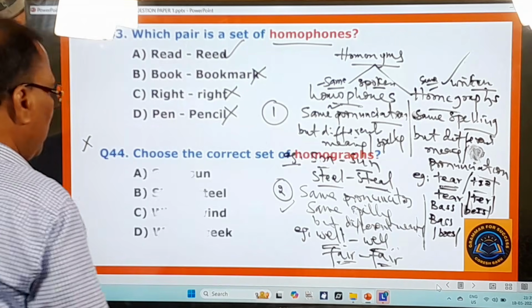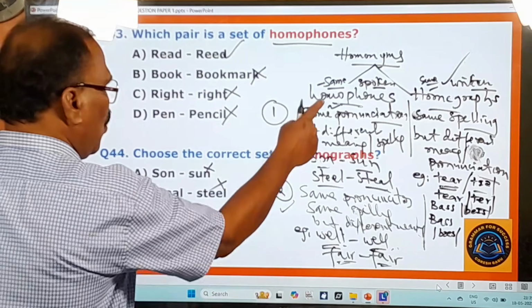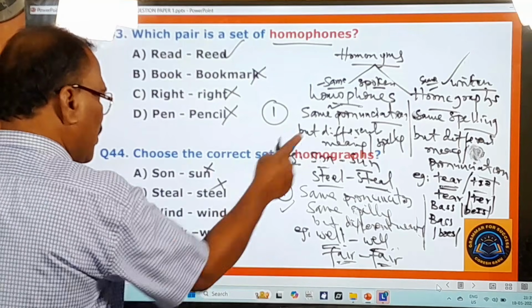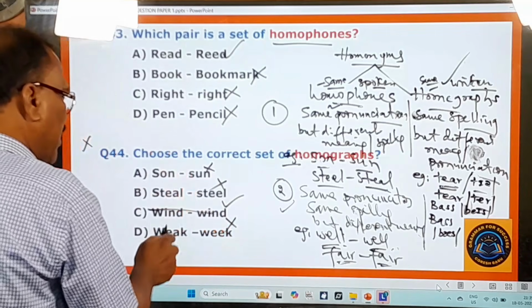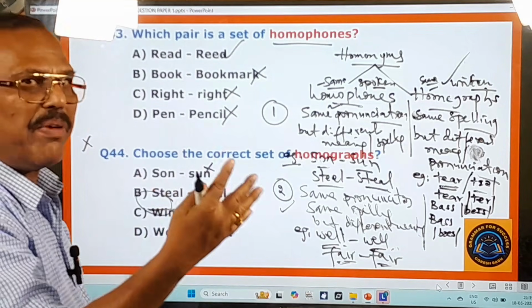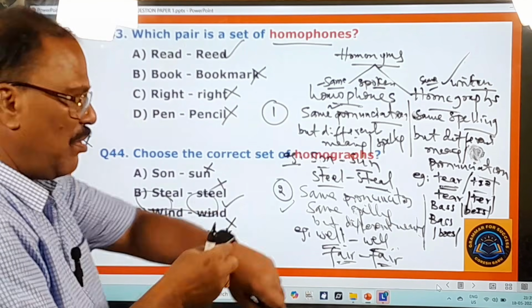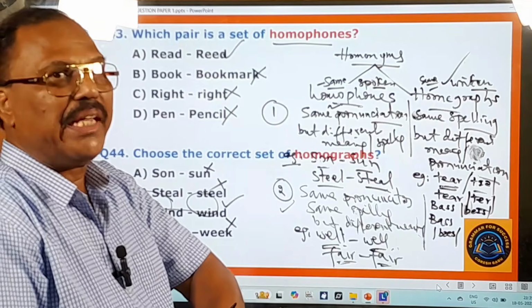Here you pay attention. Sun, steel, weak. These are all homophones. But this one is different. They are homographs, because here it is wind. Wind means the movement of air. And here wind means, what are you doing? I am winding my watch. Don't say I'm giving the key to the watch. That is broken English.